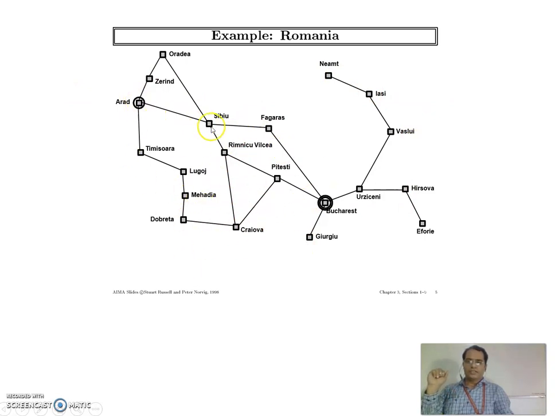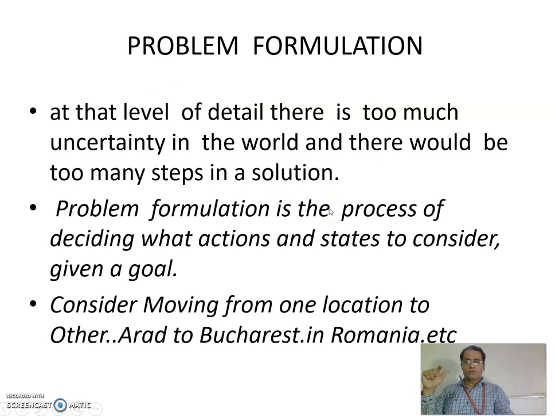From Arad to Sibiu to Fagaras to Bucharest, this is one path the agent can take. From Arad to Timisoara, Lugoj, Mehadia, Drobeta, Craiova, Pitesti and Bucharest, this is another path. So the agent has multiple routes to reach Bucharest. What are the actions the agent has to take so as to reach the goal state? This is the problem formulation.